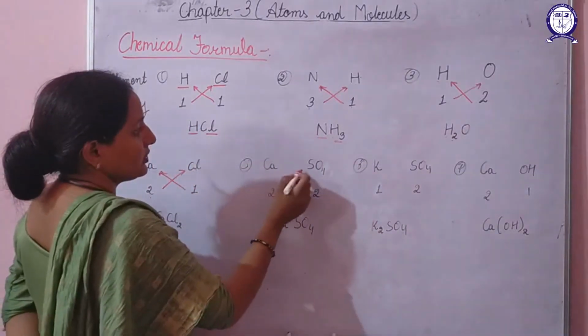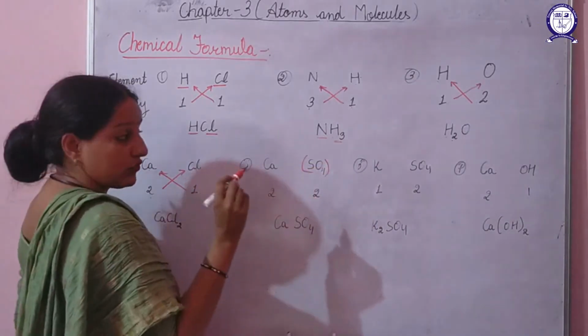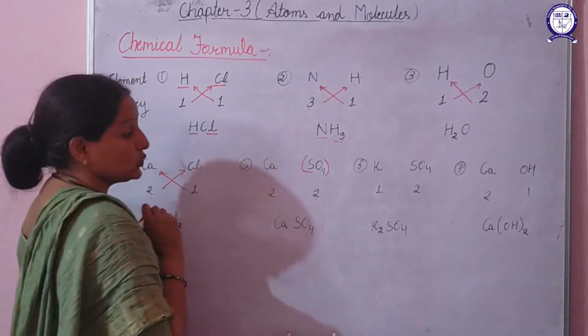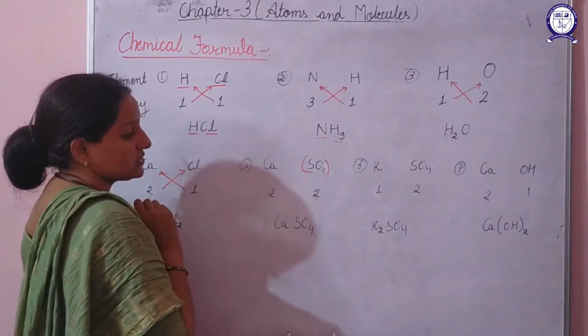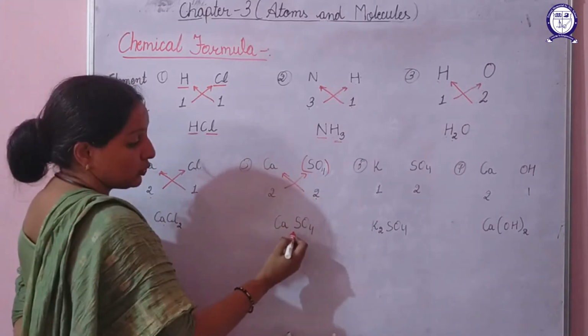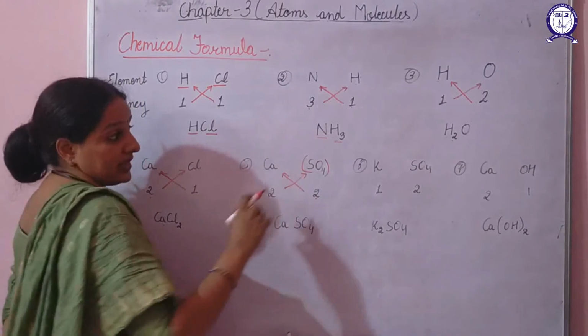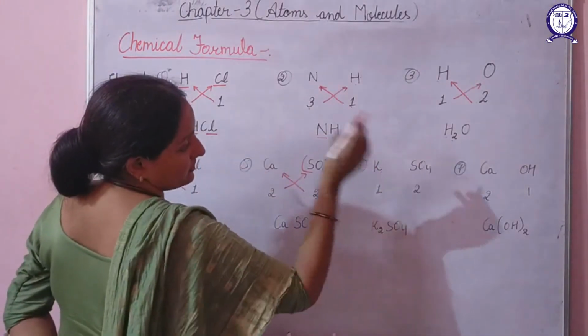If we talk about calcium sulfate, this is a complete ion, SO4, which is having a charge of 2, and calcium alone is having a charge of 2. So on cross multiplying, their charge is balanced, so no need to write that balanced charge, we will simply write CaSO4.